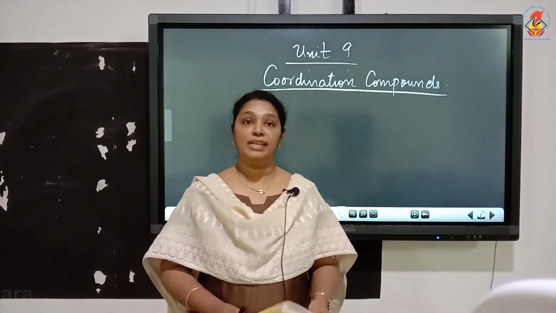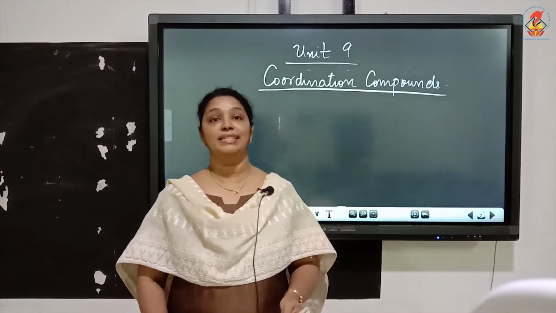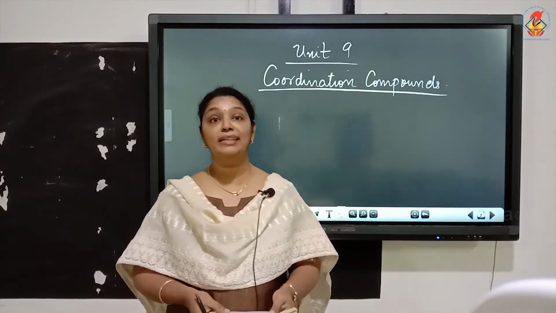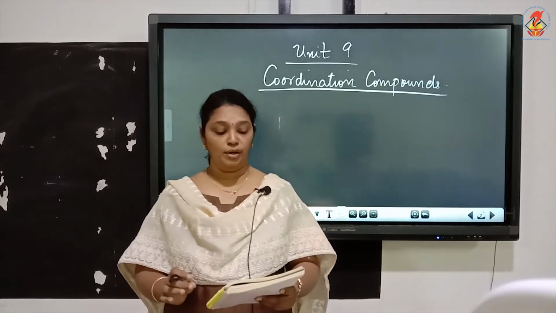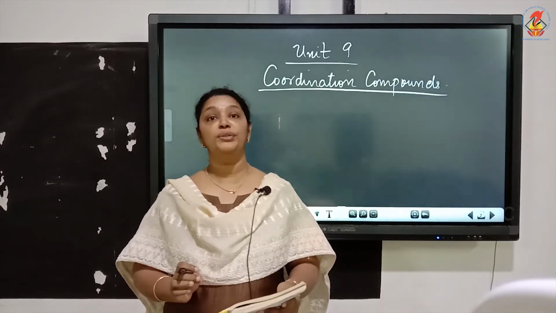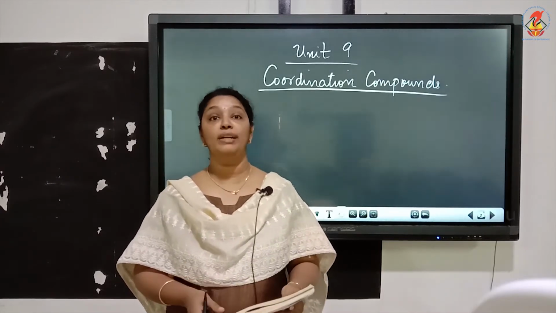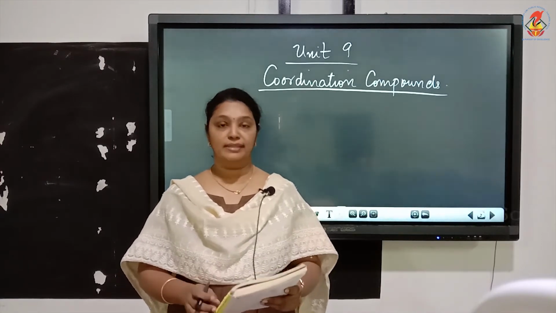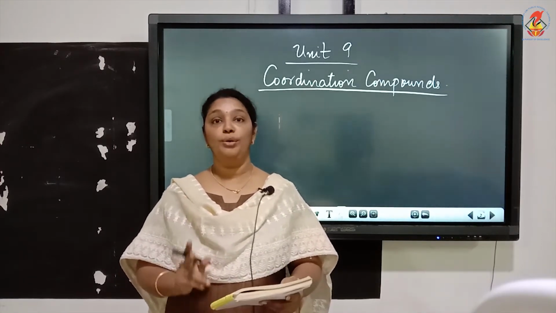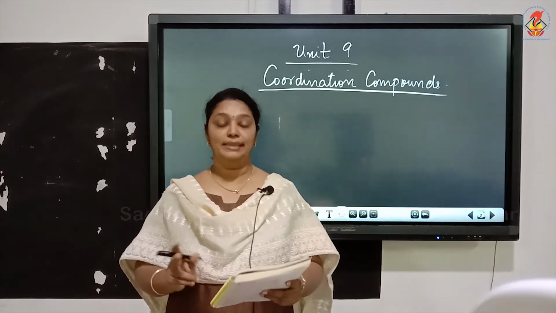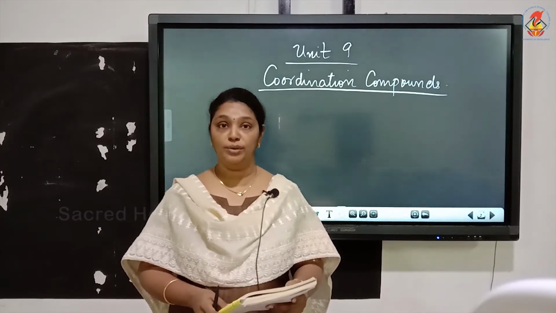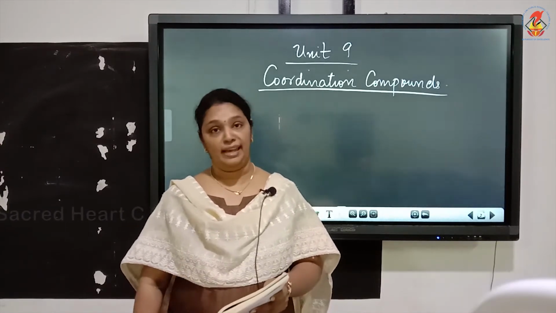They are compounds in which the central metal atom is linked to a number of ions or neutral molecules by coordinate bonds, that is, by donation of lone pair of electrons by these ions or neutral molecules to the central metal atom.